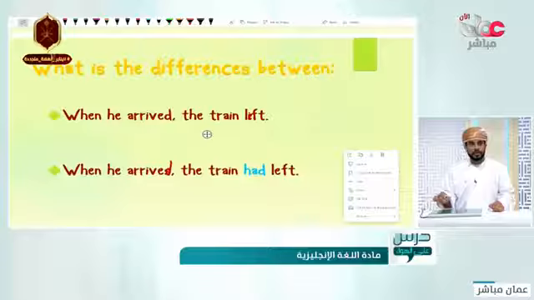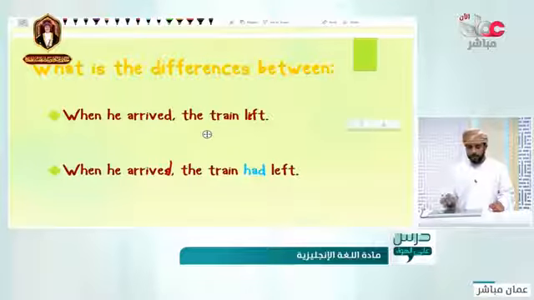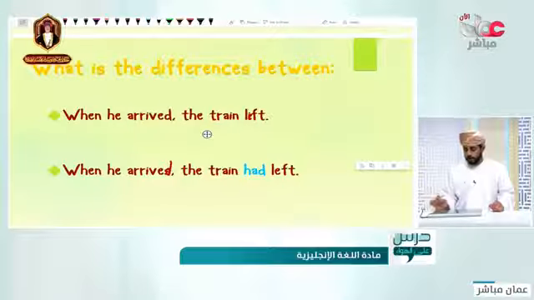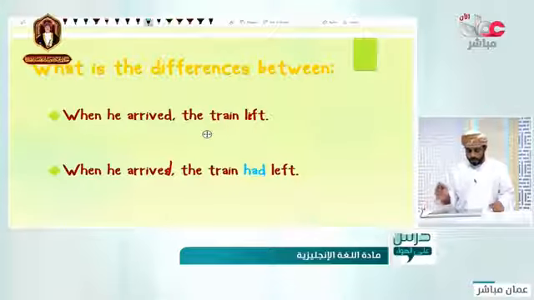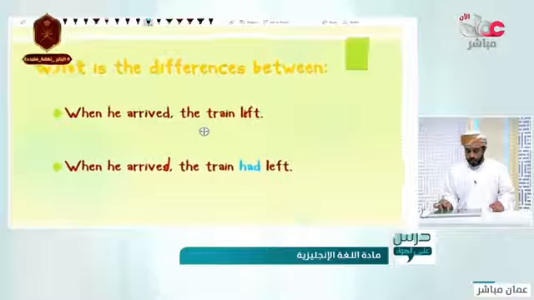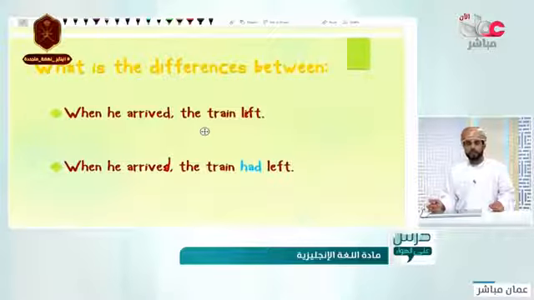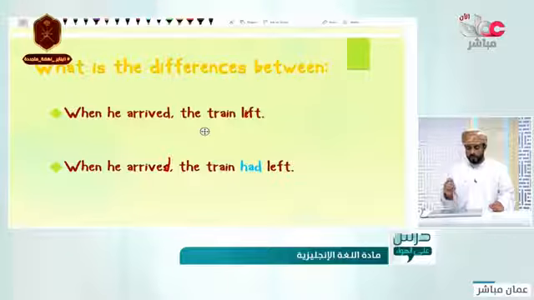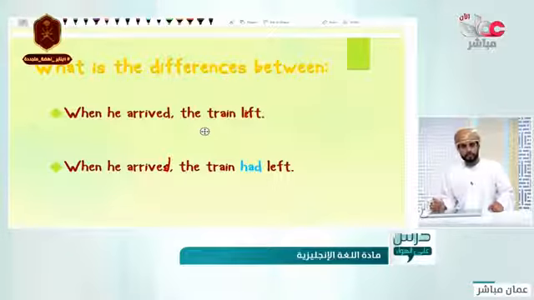have a look at these two sentences in here. Okay? Have a look at these two sentences. What is the difference between those two sentences? The first sentence said, when he arrived, the train left. The second one said, when he arrived, the train had left.